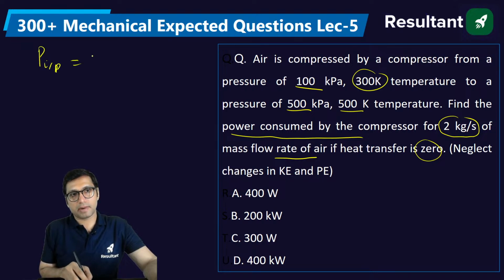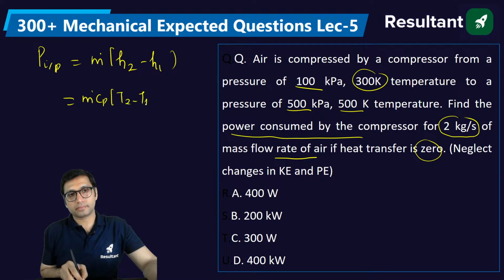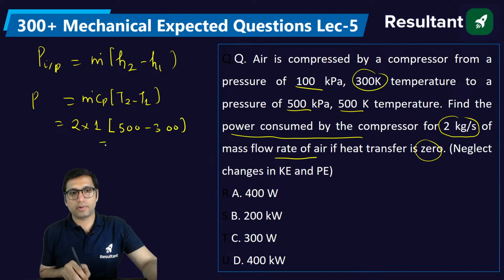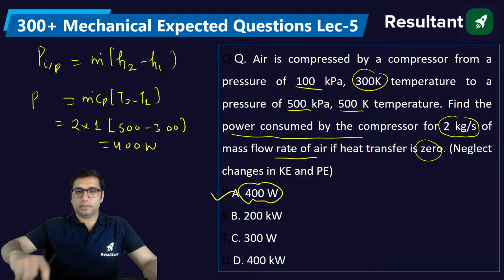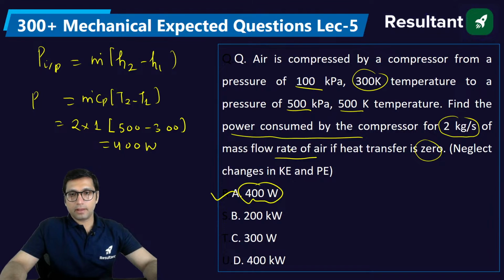The formula is mass flow rate times (H2 minus H1). You can also write it as mass flow rate times Cp times (T2 minus T1). Now mass flow rate in this question is 2. Cp you can take as 1 because it is not given. Temperature T2 minus T1 is 500 minus 300. Simply you will get the answer as 400 watt. Not kilowatt but watt. Why we will be getting kilowatt? Okay. Clear?